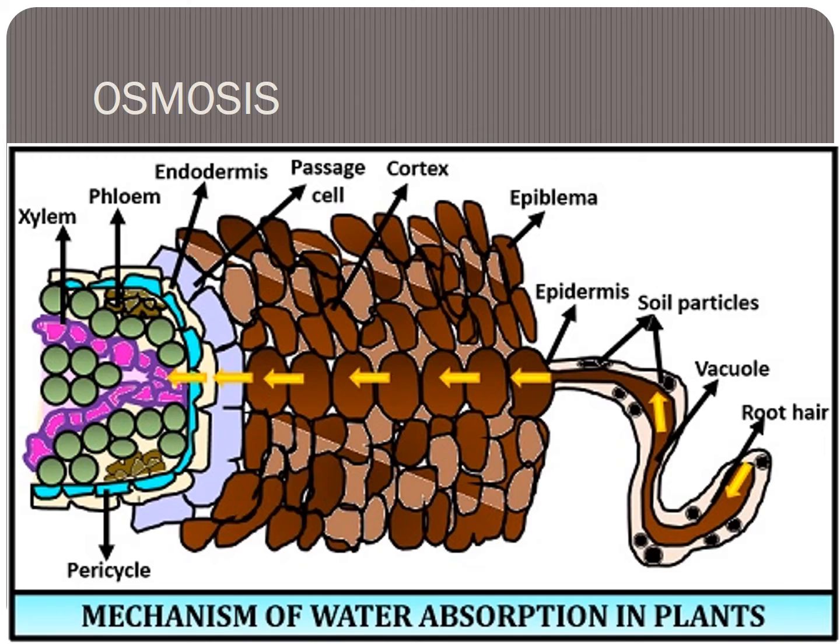This is the mechanism of water absorption in plants. See the picture. What kind of process is going on? Osmosis. Okay, children, everybody understood?